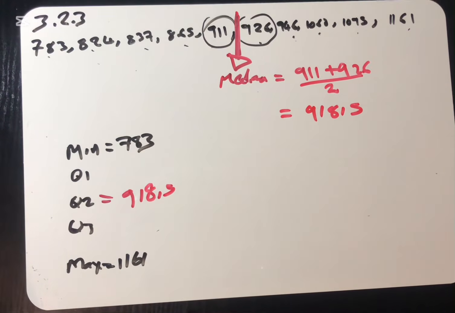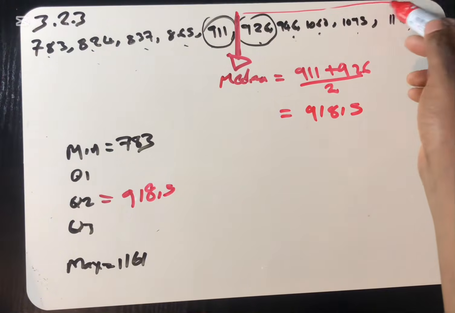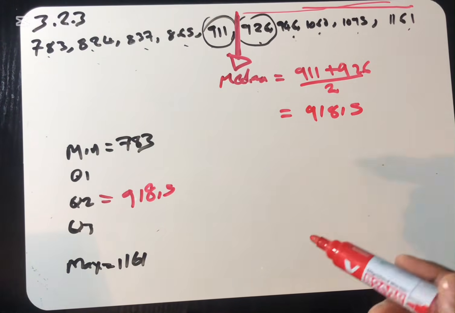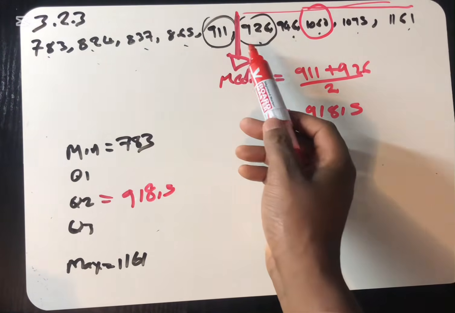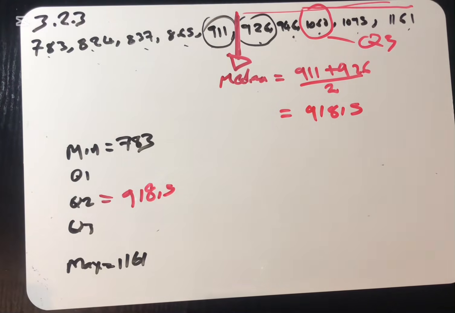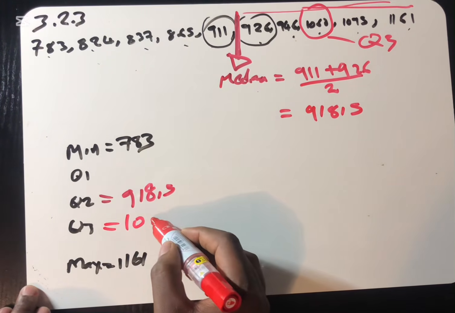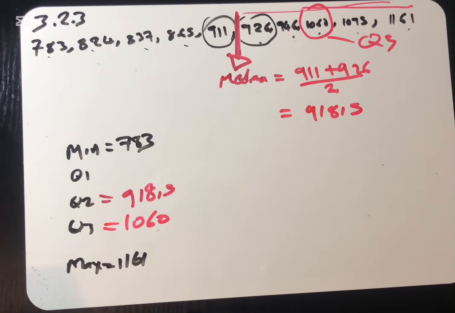So after the median, we are having the lower part and the upper part of this. So you can see that this is our upper part. Out of this upper part, we can see that this is our median again, if we count from this number to this one. So this one, we call it Q3. So our Q3 here is 1060. It's very simple to do this.